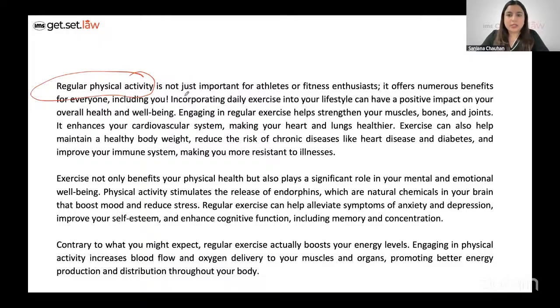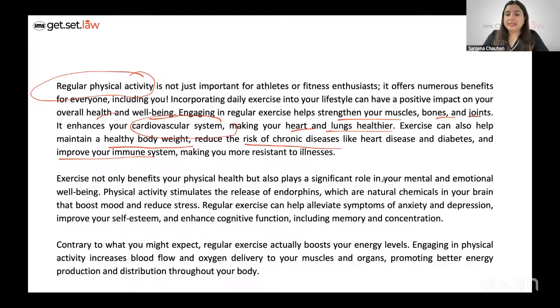So what all can happen? Positive impact. Okay, health, well-being. All right, it strengthens your muscles. This is how quickly you can read it. Bones, joints, cardiovascular system is positively impacted. Heart and lungs become healthier, right? Healthy body weight can be maintained. Risk of chronic diseases can be reduced. Immune system can be improved as well. You see, you don't have to read everything word for word here, right?